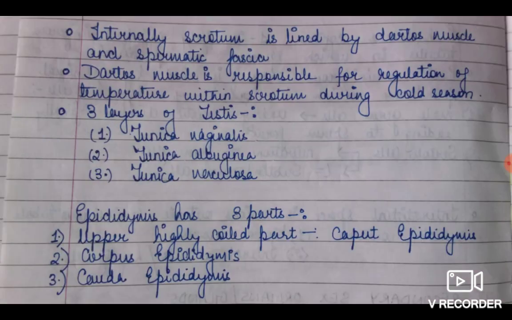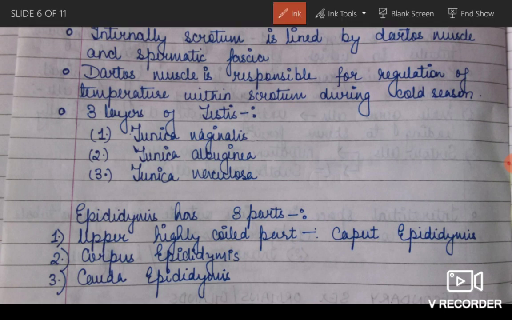Clear? Next slide. I've told you this also, that internally the scrotum is lined by dartos muscle and spermatic fascia. Dartos muscle was only responsible for regulation of temperature within the scrotum during cold seasons, and the three layers of testis, this was outermost and this was innermost and vascular.